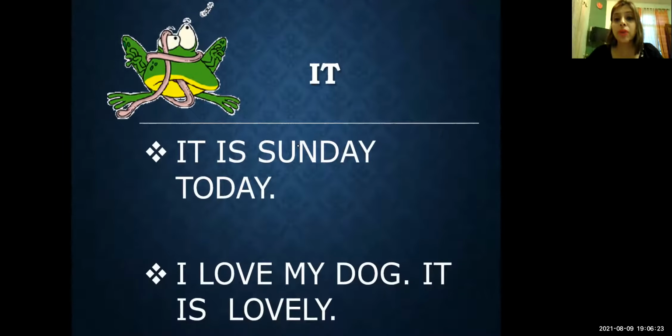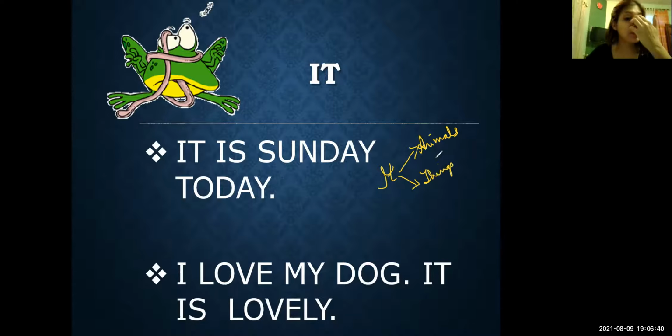Now coming to the pronoun it. My dear students, whenever I talk about the pronoun it, it can be used under two circumstances. One is it is used for animals, and the other is it can be used with various things. Taking an example of this, the first sentence says, it is Sunday today. So Sunday is the name of a day. So we will say, it is Sunday today.